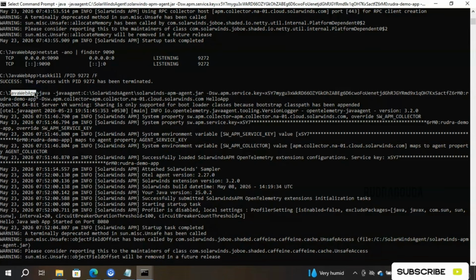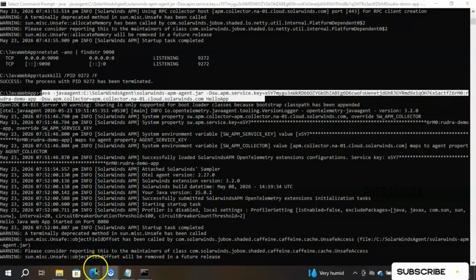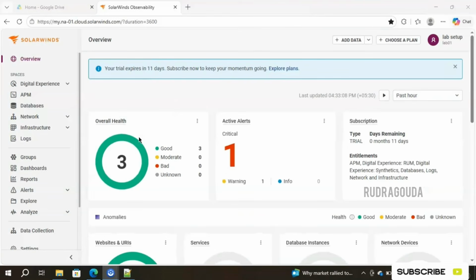So I'm stressing it again and again because we may make mistakes. Because of that reason, I'm telling it again and again. Even I have done it in a wrong place, right? While explaining earlier, I had done it inside the SolarWinds agent. Due to that, I was not able to see any language or detailed information. I was just thinking what exactly went wrong. After going through the instrumentation part once again, I got to know I was running the code in a wrong place. So then I made the correction and I ran it inside the exact place that I have shown you so far. Okay, so now the next concept.